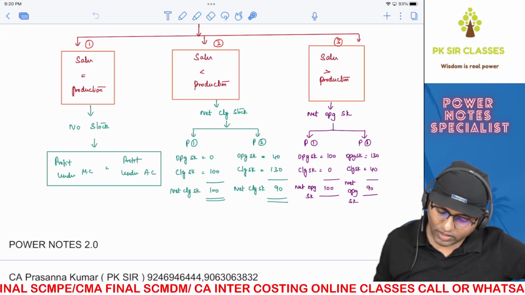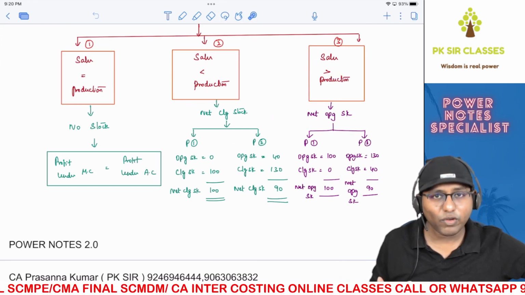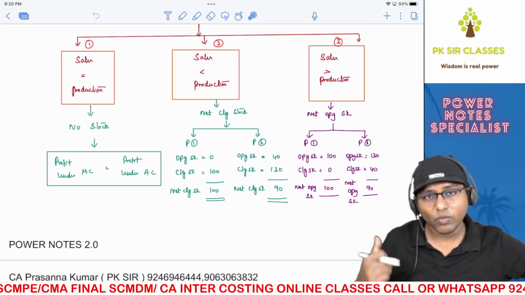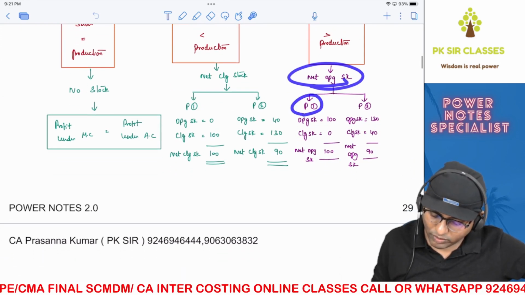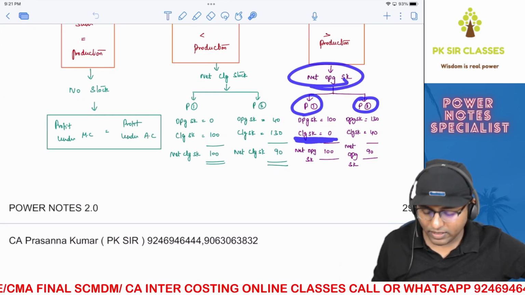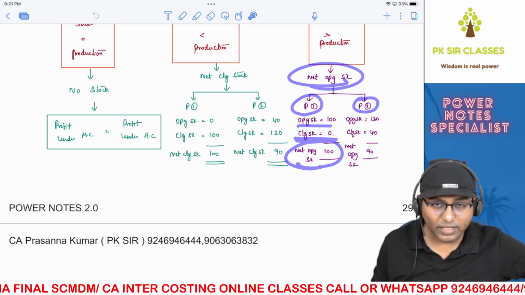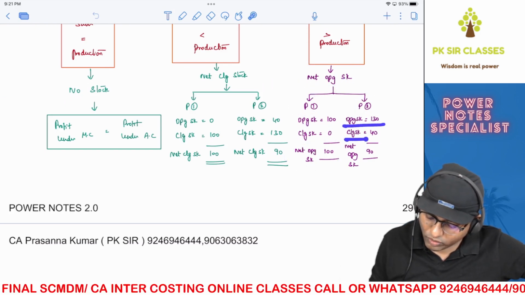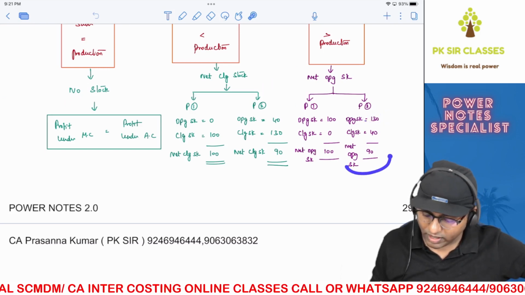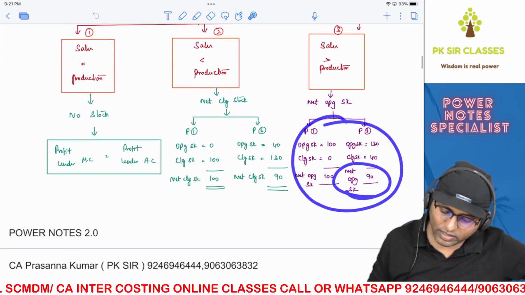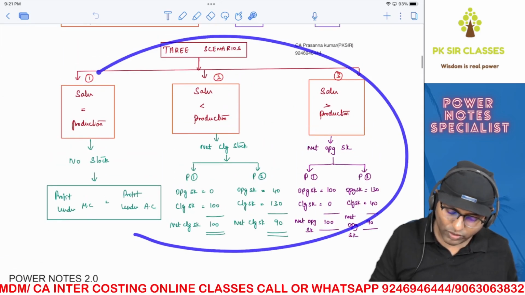Okay. The third scenario is exactly opposite, where your sales is greater than production. Means you can sell more than what you have produced. When is that possible? When there is opening stock from the previous year. So therefore, there is net opening stock. Again, there are two possibilities. Either your closing stock is completely zero, therefore you have opening stock, and therefore there is a net opening stock of 100 in this example. Or both opening stock and closing stock are present, but opening stock in number is greater than closing stock in number. Thereby there is net opening stock. In both these cases, ultimately your sales will be greater than production. Done? So now we have understood these three scenarios.